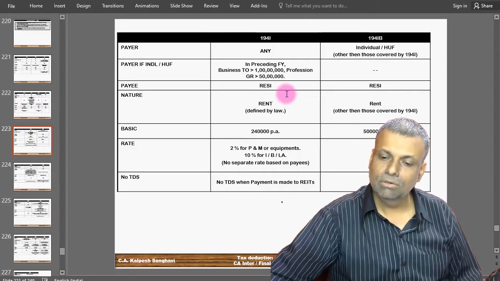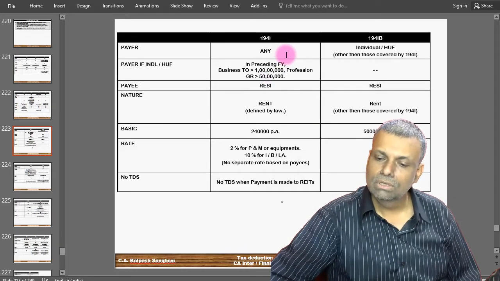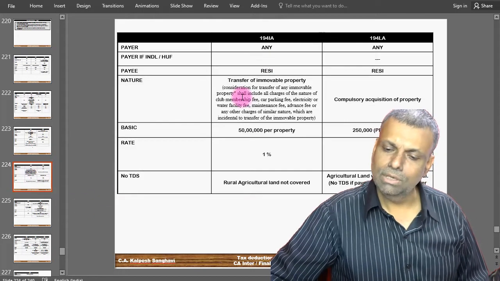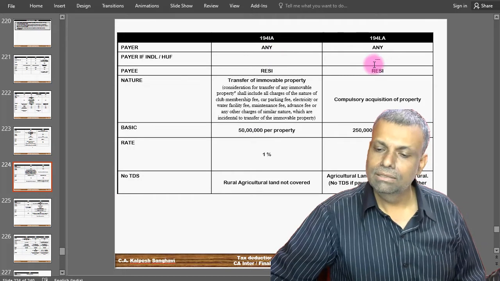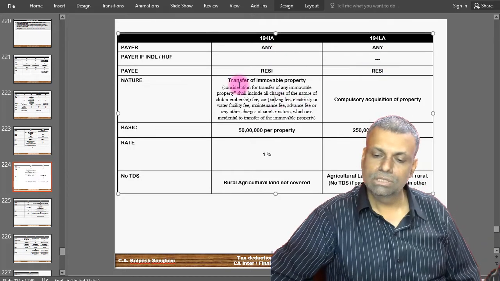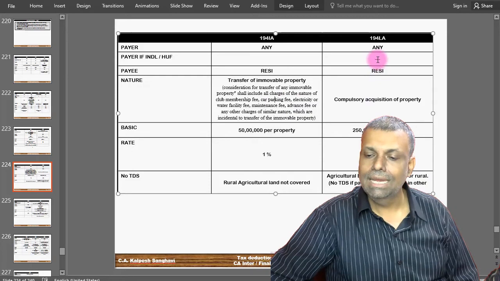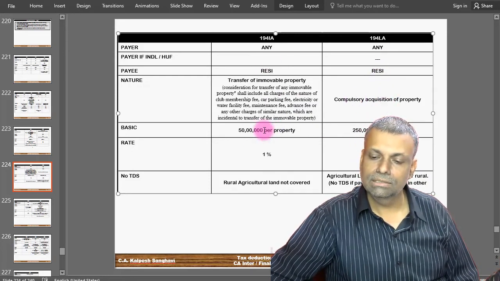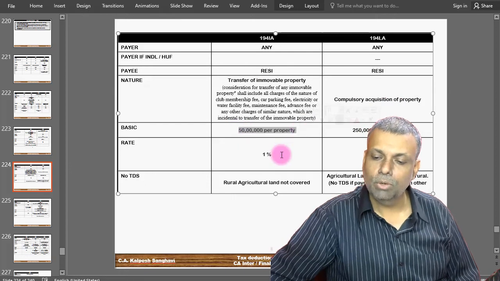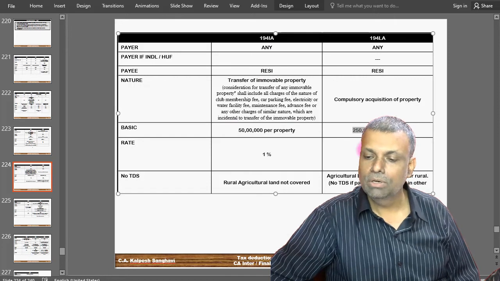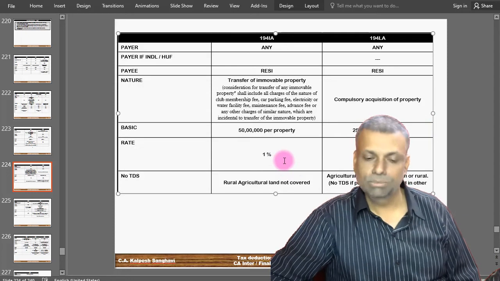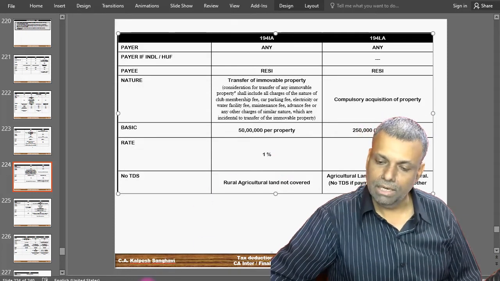So open this particular page also. See 194IA and 194LA. So this is immobile property and LA provision is for the compulsory acquisition. Limit you can already see under IA it is 50 lakh rupees per property, and under compulsory acquisition it is 2,50,000 per annum. It is a per year limit. And accordingly the TDS provisions and the rate is to be applied.